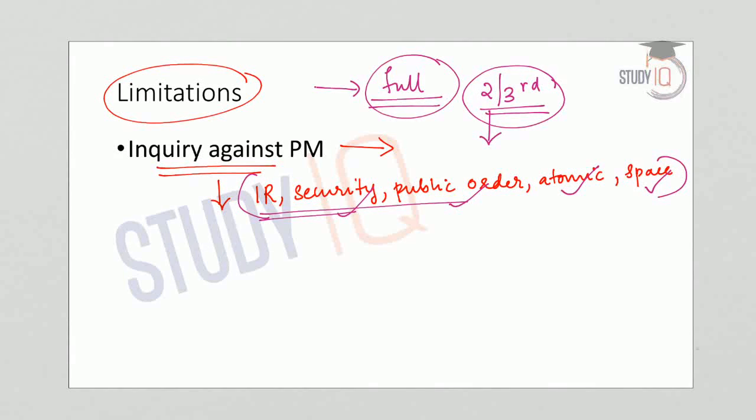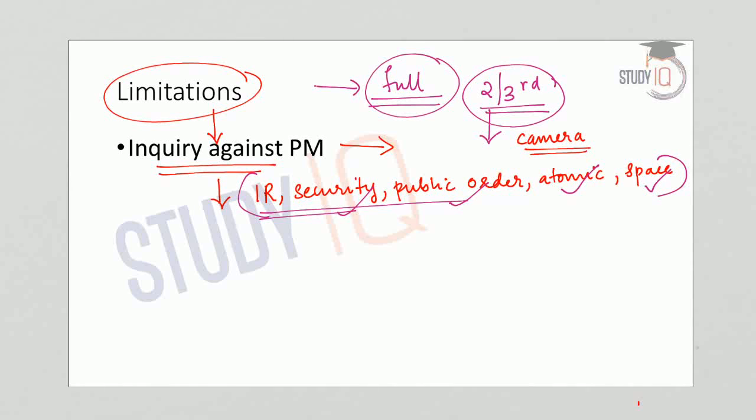Also, if an inquiry is conducted against the Prime Minister, it has to be held in camera. And if the Lokpal concludes that the complaint deserves to be dismissed, the records of the inquiry are not to be published or made available to anyone. So these are certain limitations of inquiry against the Prime Minister.